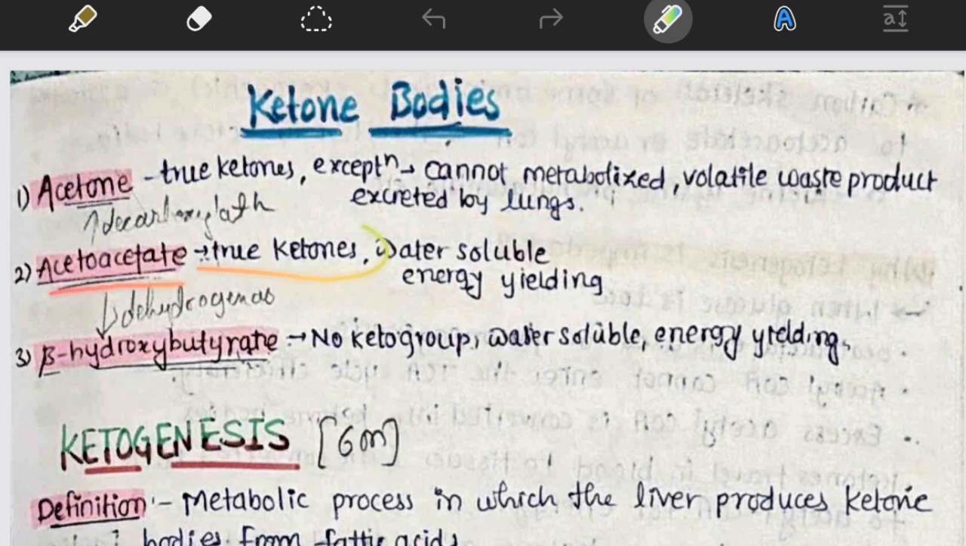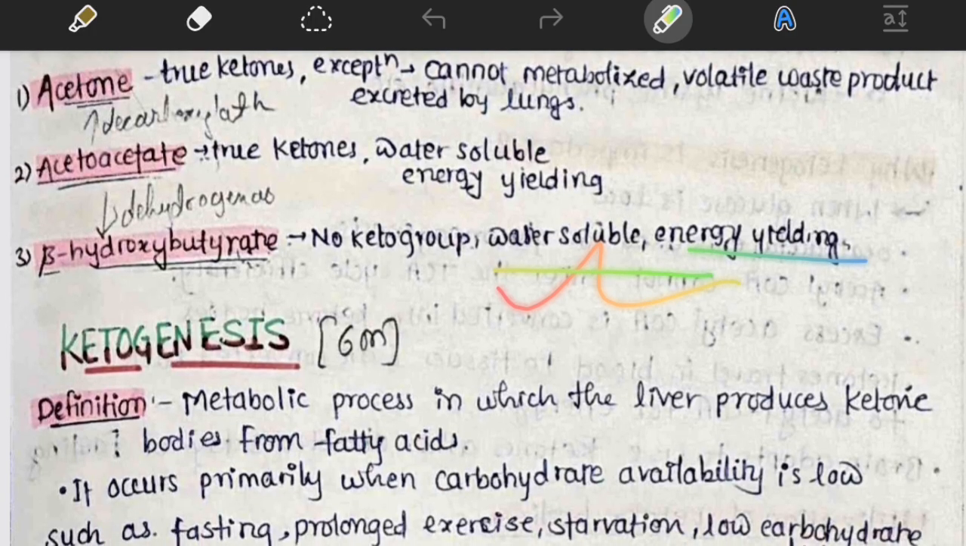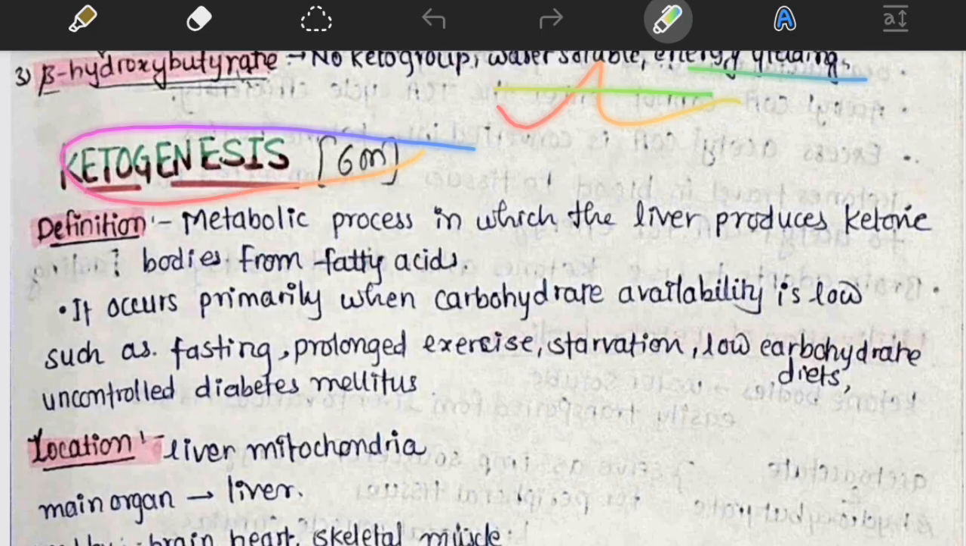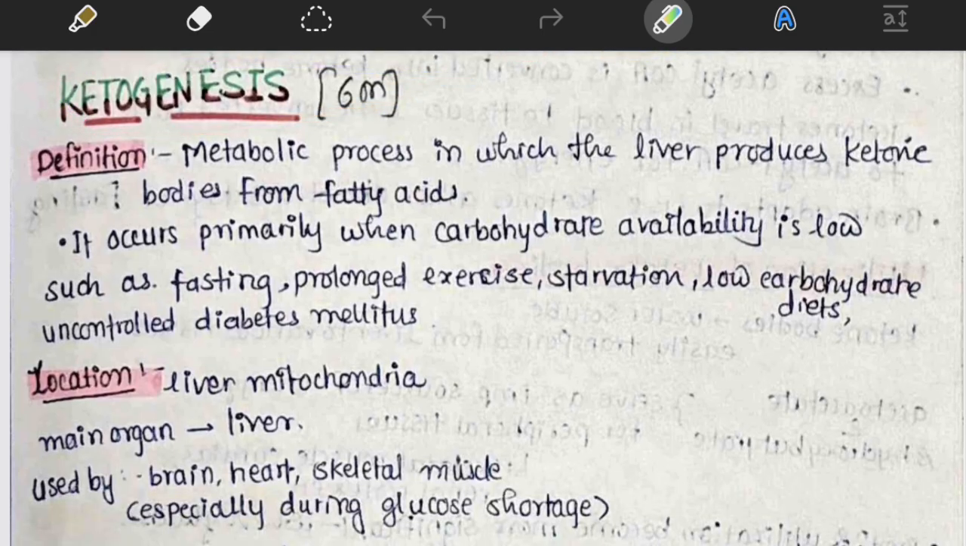Acetoacetate is a true ketone, water soluble and energy yielding. And beta-hydroxybutyrate is a non-keto group, water soluble and energy yielding. And finally, we will see ketogenesis. The definition is the metabolic process in which the liver produces ketone bodies from fatty acids.